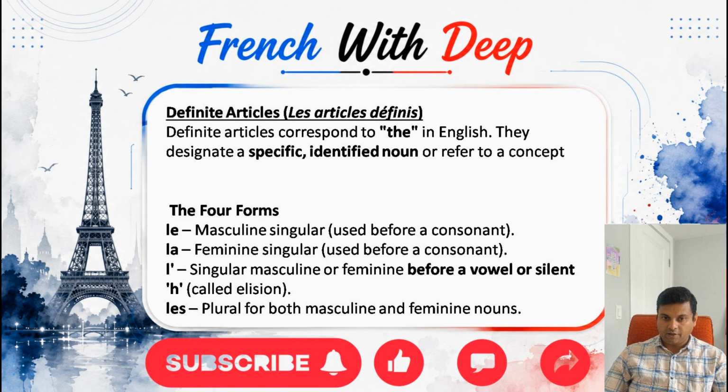So for masculine singular, we use le. For feminine, we use la.